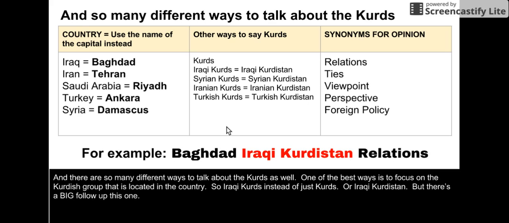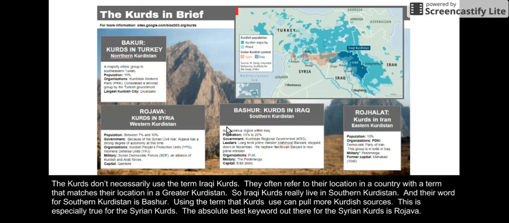There are also so many different ways to talk about the Kurds as well. One of the best ways is to focus on the Kurdish group that is located in the country. So Iraqi Kurds instead of just Kurds, or Iraqi Kurdistan, just one or the other. But there's a big follow-up on this one. The Kurds don't necessarily use the term Iraqi Kurds. They often refer to their location in a country with a term that matches their location in a greater Kurdistan. So Iraqi Kurds really live in southern Kurdistan, and their word for southern Kurdistan is Bashur. Using the term that Kurds use can pull more Kurdish sources.